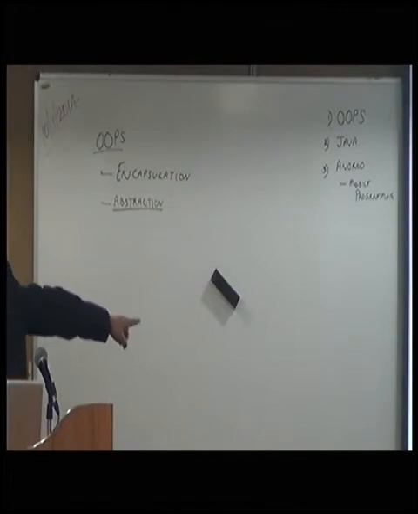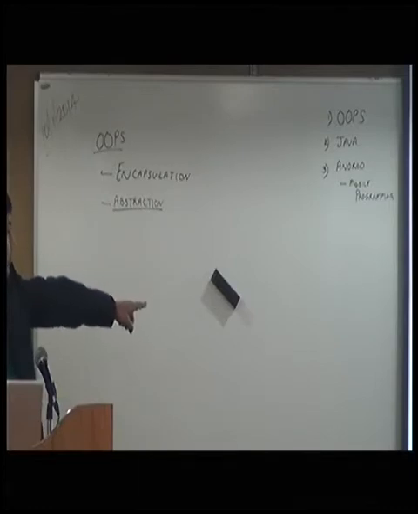This will not give me a compilation error. But the next statement, because name is private, I cannot use it directly. So this is what is called abstraction.